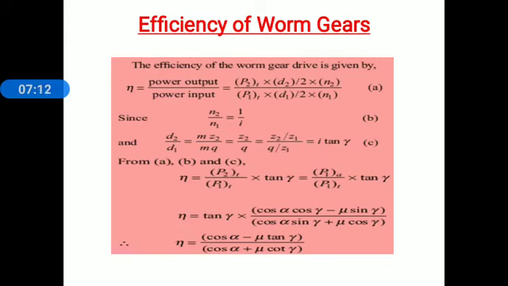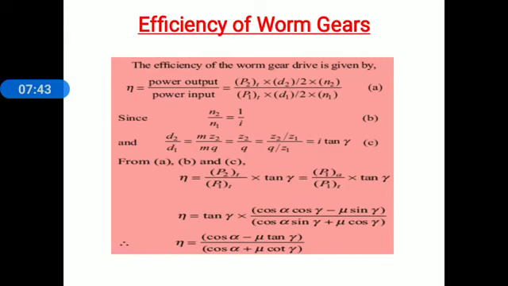Now here we have to substitute this value in power output and power input. Efficiency is equal to P2T into D2 by 2 into N2, whole divided by P1T into D1 by 2 into N1. The 2 gets cancelled. That equation is considered as equation number 1. Now from equation 1 we find out the value of D2 by D1 and N2 by N1. When we get these two values, we substitute them in equation A, and we get the relation for efficiency of worm gear drives.